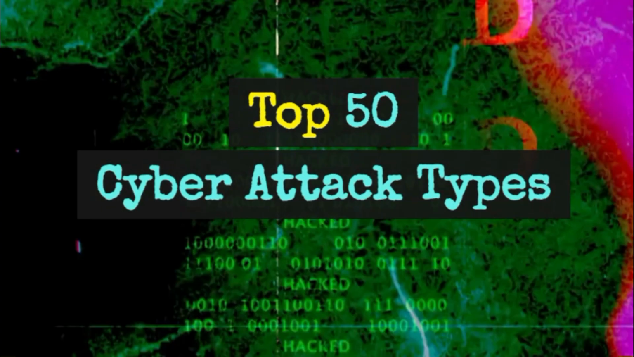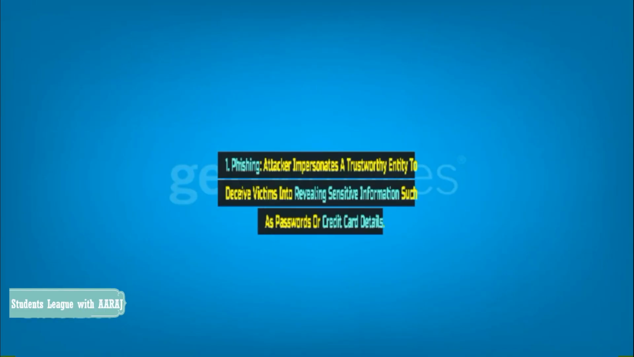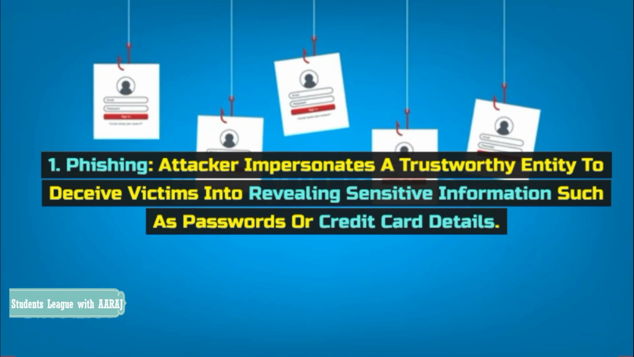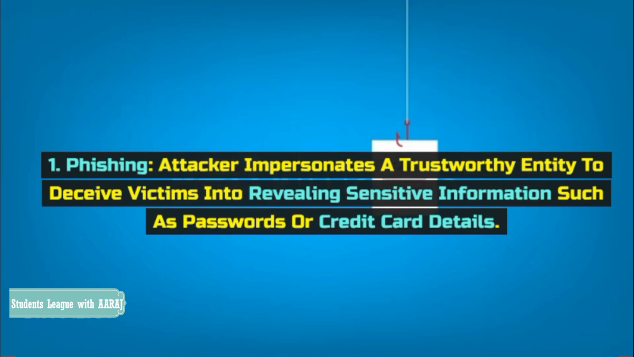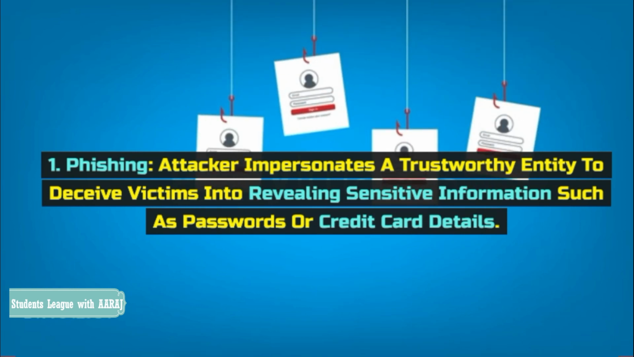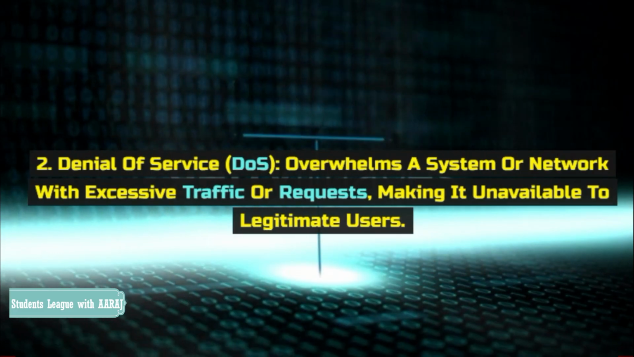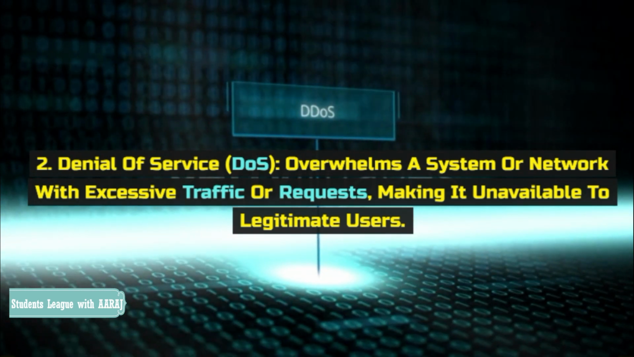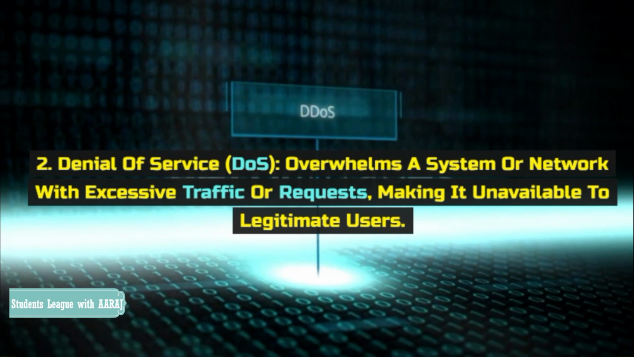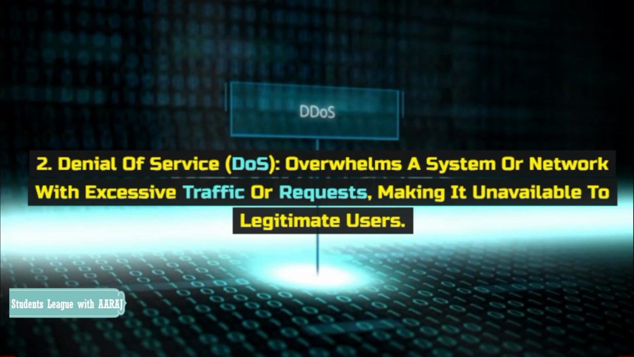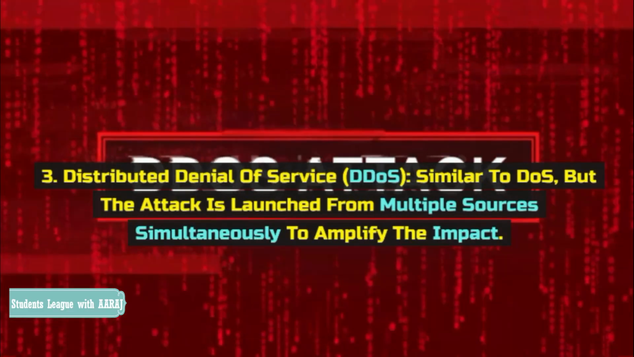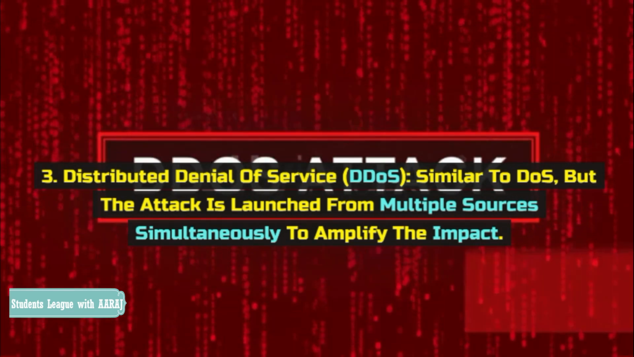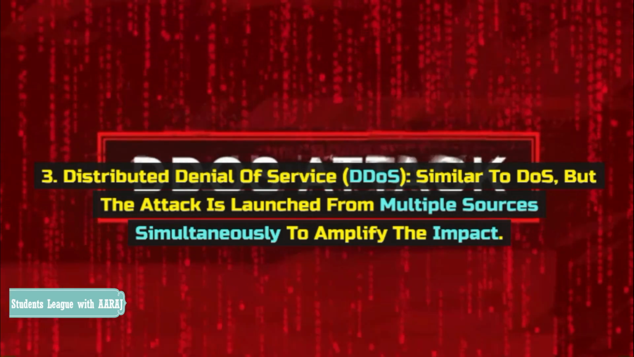Top 50 cyber attack types. 1. Phishing. Attacker impersonates a trustworthy entity to deceive victims into revealing sensitive information such as passwords or credit card details. 2. Denial of service, DoS, overwhelms a system or network with excessive traffic or requests, making it unavailable to legitimate users. 3. Distributed denial of service, DDoS, similar to DoS, but the attack is launched from multiple sources simultaneously